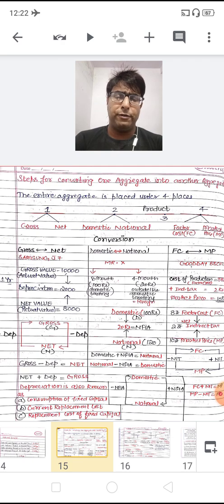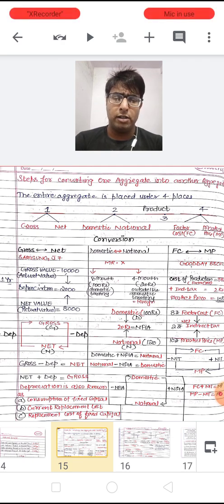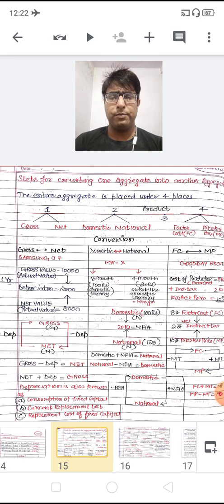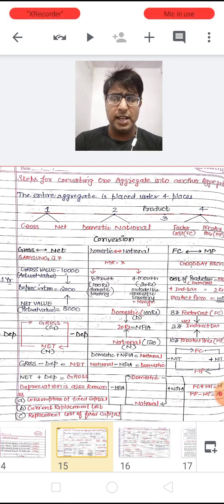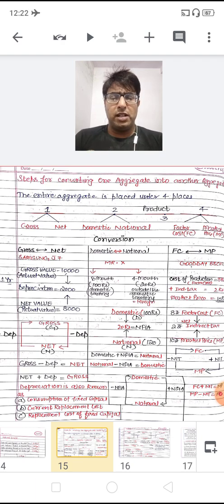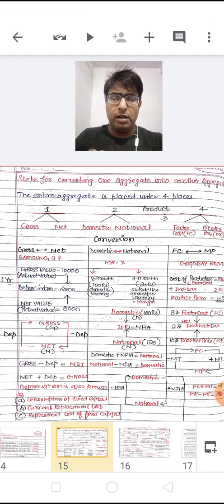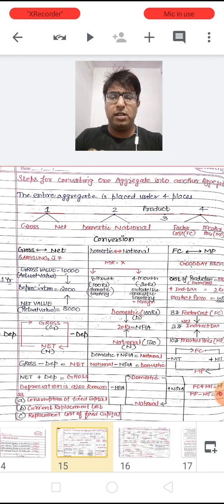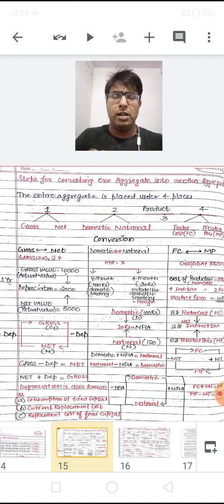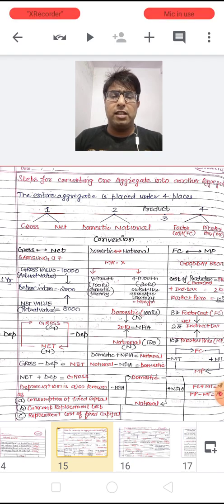How are we converting from gross to net or net to gross? Suppose there is a mobile I have purchased, a Samsung J7. When I have purchased, the gross value, I mean the purchasing value, is 10,000.